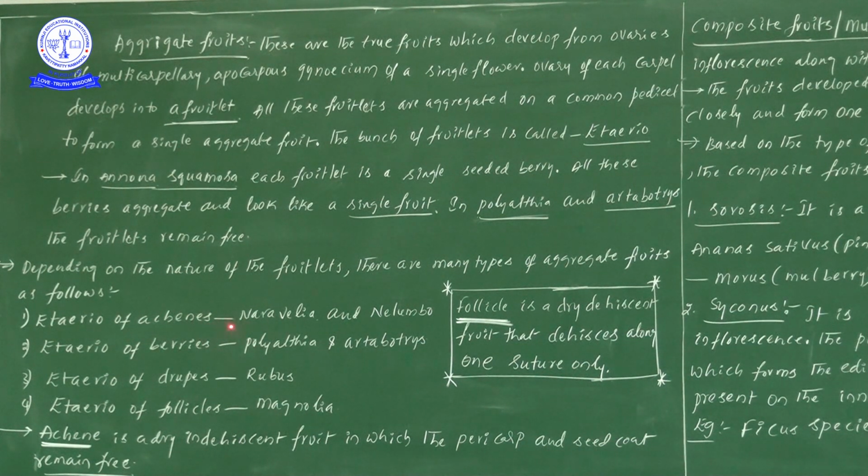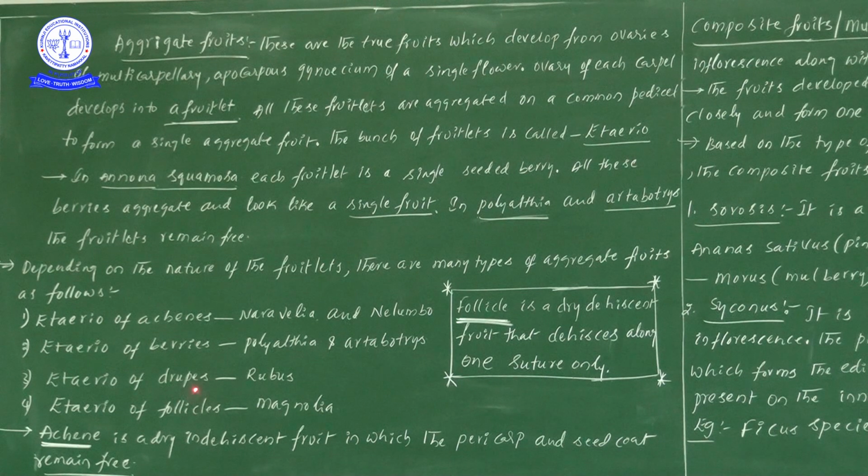Etaerio of achenes, the best examples are Naravelia and Nilambo. Next, etaerio of berries, examples are Polyalthia and Artabotrys. One more time, etaerio of berries: Polyalthia and Artabotrys.